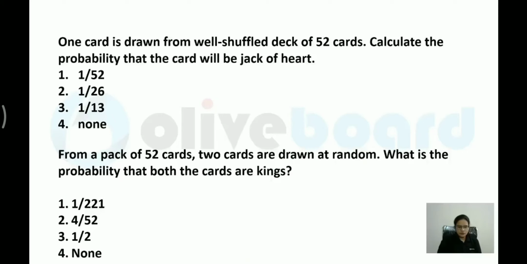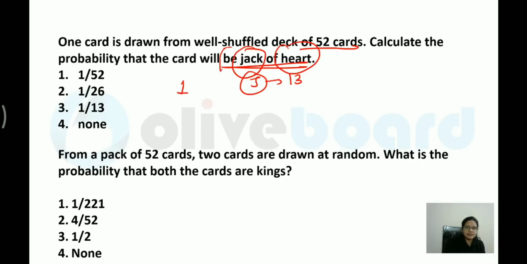Let me move on to the next question. So when you are talking about the next question, what is given? One card is drawn from well shuffled deck of 52 cards. Calculate the probability that the card is Jack of heart. Okay, so that means in heart there are 13 cards. Out of that you want Jack. Means how many? Only one card would be there. Right? Only one card. So reading this part is important. Jack of heart means in heart I have to take Jack over here. So 1 by 52 would be the answer.